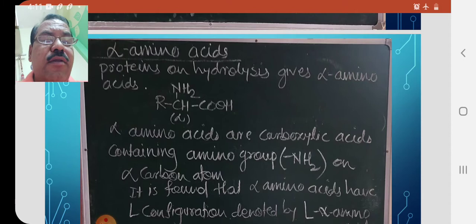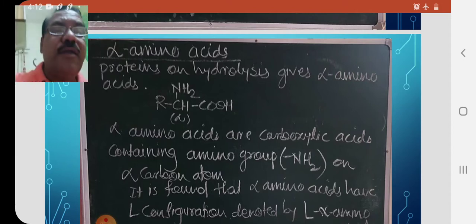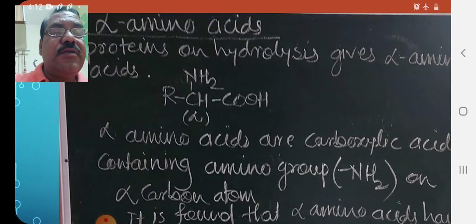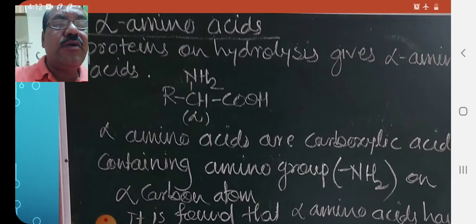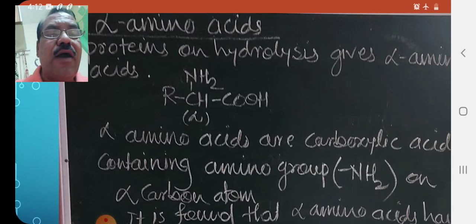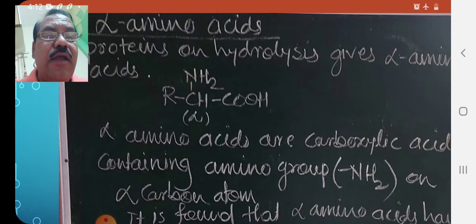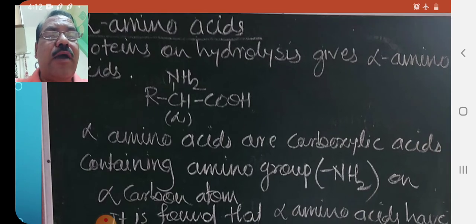And on the alpha carbon atom there is an amino group. You can see here in the structure, next to the COOH group is the alpha carbon, and on this alpha carbon the amino NH2 group is attached. Hence it is called alpha amino acid.